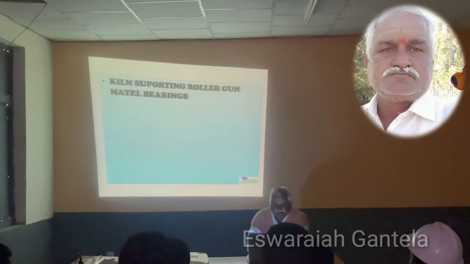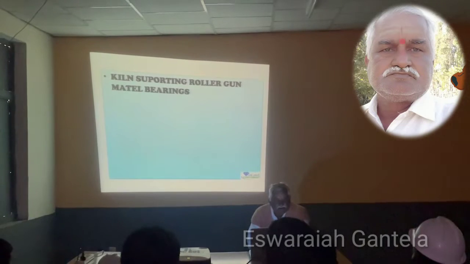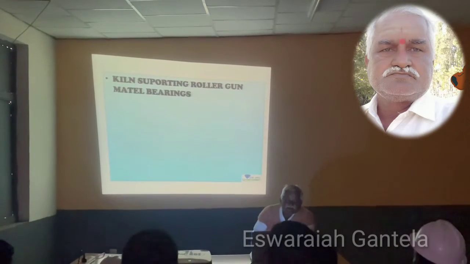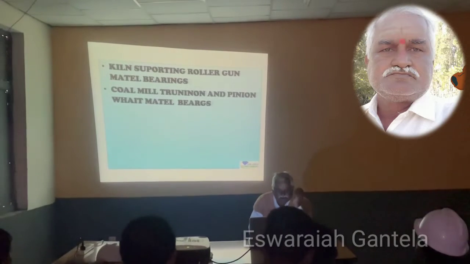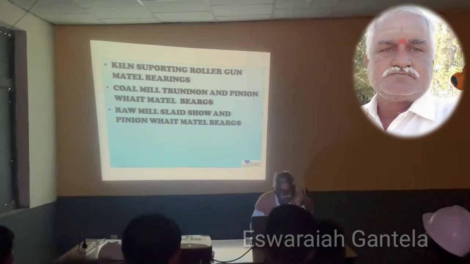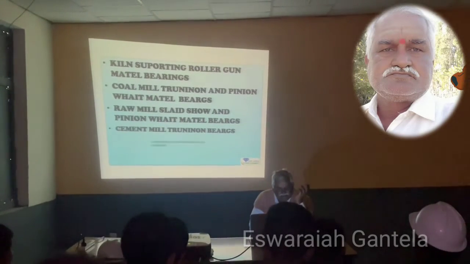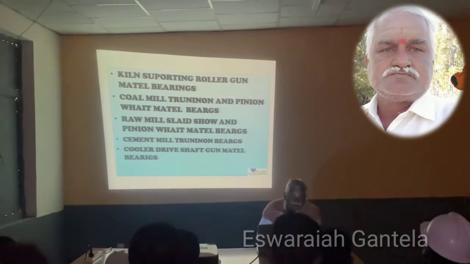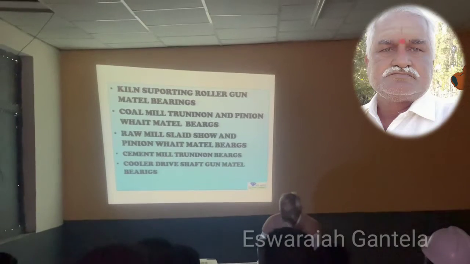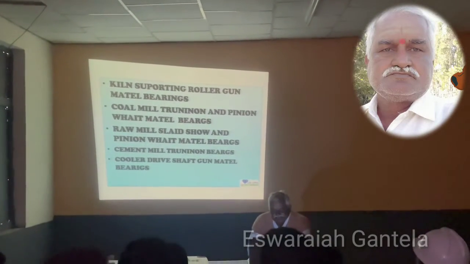Now, as already discussed, in the kiln supporting roller we are using a gunmetal bearing. What is the gunmetal bearing? That is also a friction bearing. Yes, in the coal mill, raw mill, cement mill, and cooler. The cooler drive shaft also we are making here in gunmetal. Yes, that one also. Okay.